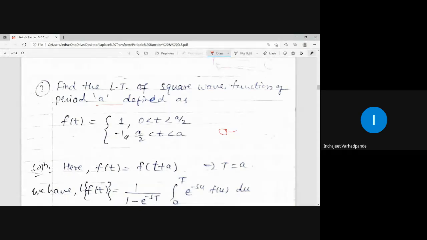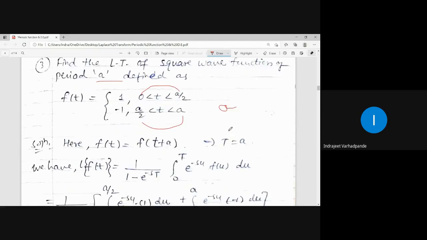So here also the functions are very simple, constant terms. Integration becomes very easy for us whenever the functions are defined as constant terms, right? So 0 to a will be split as 0 to a by 2 and a by 2 to a. Formula for Laplace of function is given by this: 1 upon 1 minus e to the power minus st, integral 0 to T e to the power minus su f of u du.